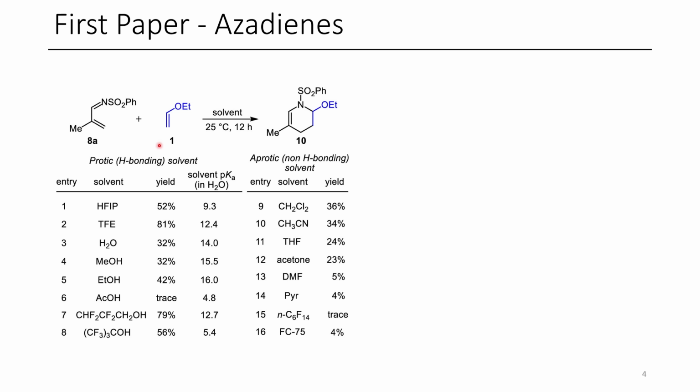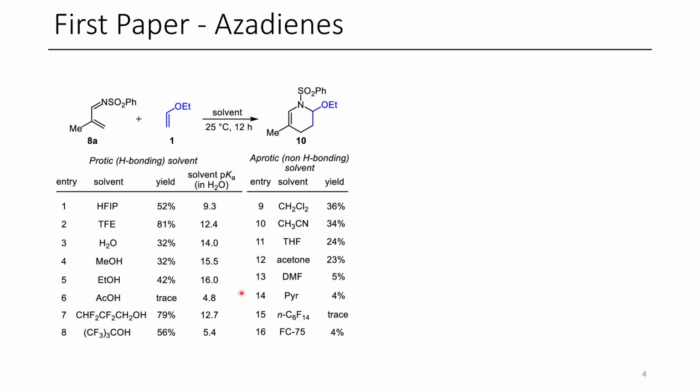In this first scope, they examined azadienes. Normally, these Diels-Alder reactions wouldn't work too well because the resulting product, enamine, would be too unstable. And the use of a bulky sulfonyl group also prevents side reactions where addition to the imine might occur. And as you can see here, they screened a number of solvents.